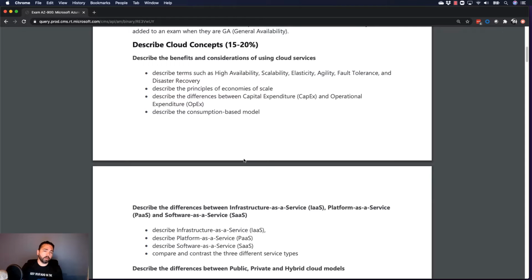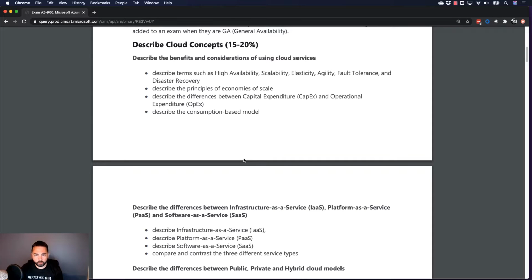Now, keep in mind, it says describe. You don't need to completely be hands-on with them. You need to know what they are, when they're used, what the terminology is, what it means. That's the important piece. And you'll find that a lot throughout this exam. Again, they're not expecting you to be a day-to-day admin. Hopefully you move on and you get that job if that's something that you're looking to do. But this is the fundamentals, just making sure you know how to describe the term.